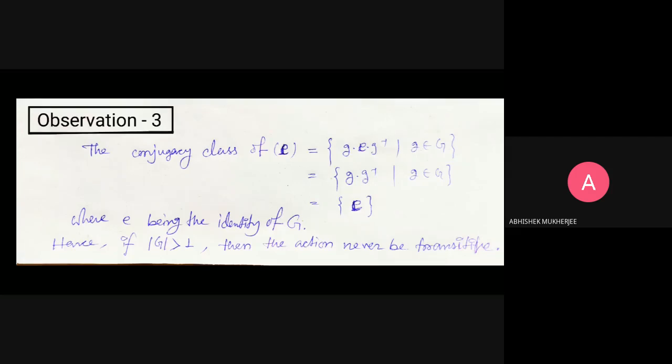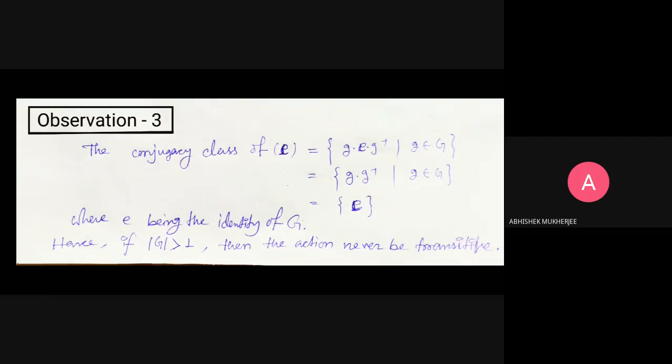Where e is the identity element of G, if the order of G is greater than 1, then G must have an orbit of singleton, of order 1. So this group action can never be transitive. That's clear?